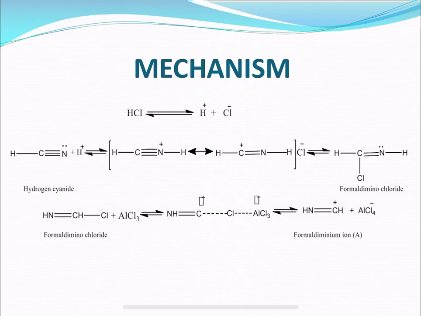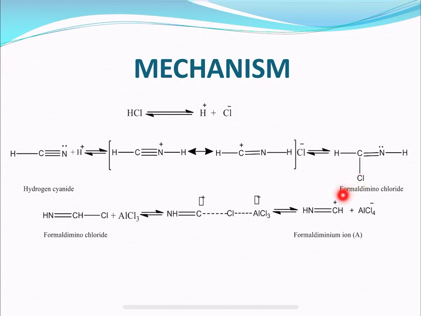So, when the charge is going to transfer from nitrogen to carbon, we are going to get two different resonating structures and this might be called formamidine chloride. Okay, so this is formamidine chloride. So, when hydrogen cyanide reacts with hydrochloric acid, the product which we are going to get will be the formamidine chloride. Formamidine chloride is obtained. So, next what happens?